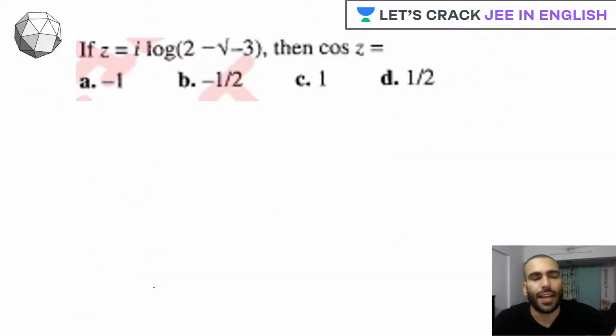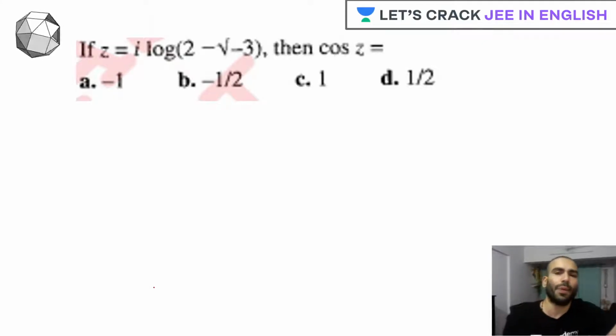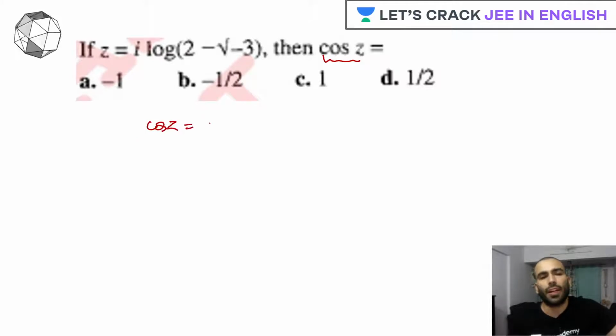The question is, if z is equal to iota log of 2 minus root minus 3, then cos of z will be. Now tell me one thing. If anyone wants to find cos theta, what is the way to find it out? Correct. So if you want to find cos of z, it will be e raised to iota z plus e raised to minus of iota z, by 2.